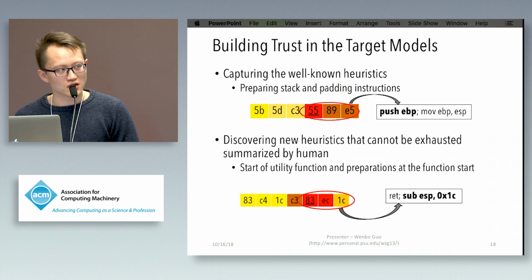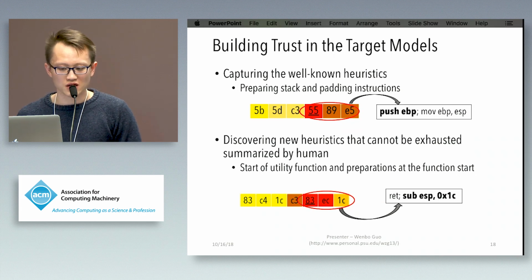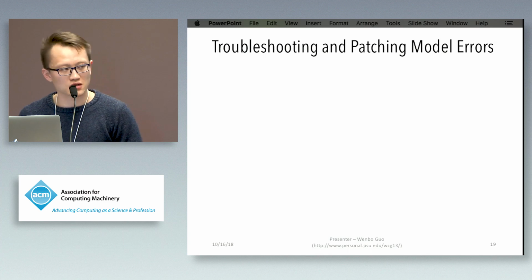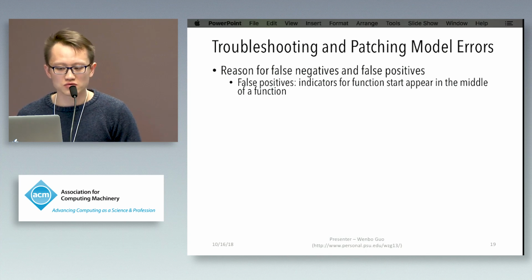From the formal analysis, we can make a conclusion that the deep learning model we trained can actually learn the right knowledge, so we can trust this deep learning model. Second, we also want to know why the model makes mistakes. To be specific, we want to know the reason for false negatives and false positives.